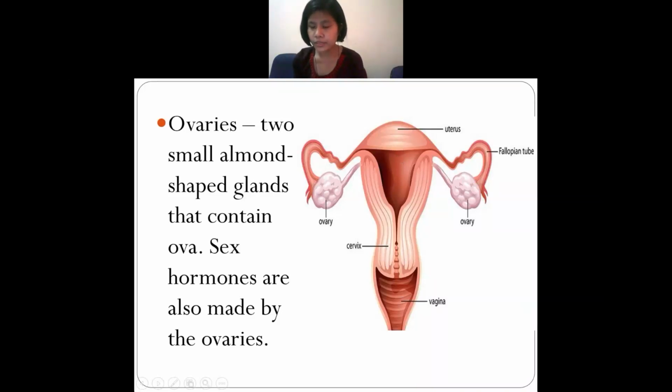Again, there is a hormone. The name of that hormone is estrogen, E-S-T-R-O-G-E-N, estrogen. What will this estrogen do? They will widen. They will make the uterus area larger in size, so that when the matured sperm enters the matured egg, they will form a new embryo, and the baby has to grow inside the womb, inside the uterus. Are you getting me?